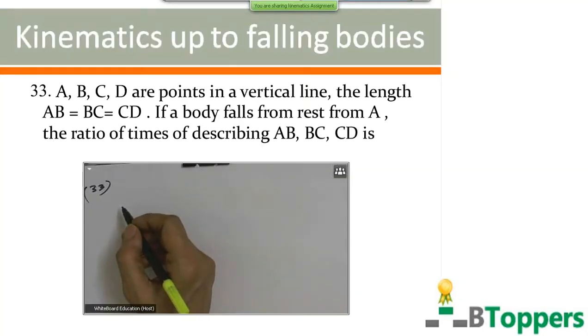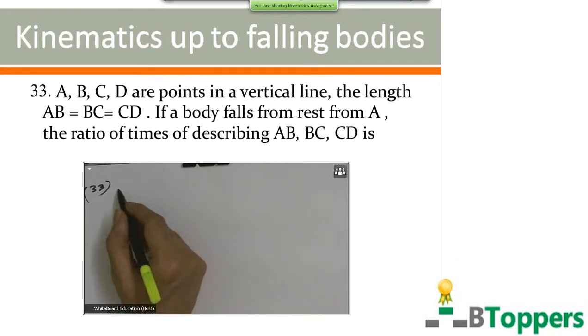See the question number 33 here. A, B, C, D are points in a vertical line. The length AB equal to BC equal to CD. The body falls from rest from O, from A. The ratio of times of describing AB, BC, CD is.